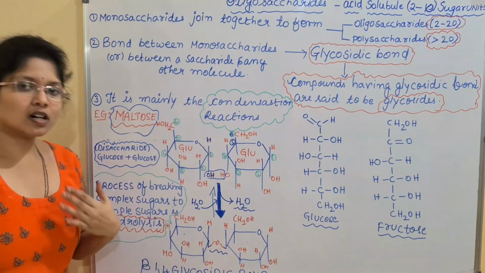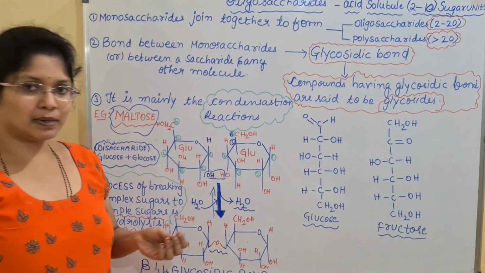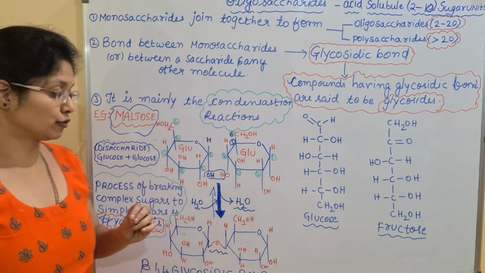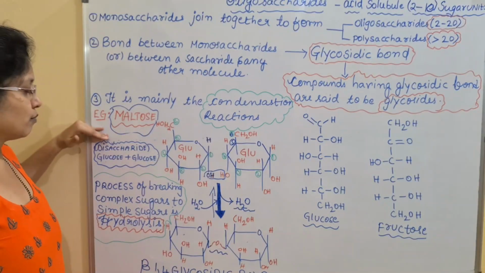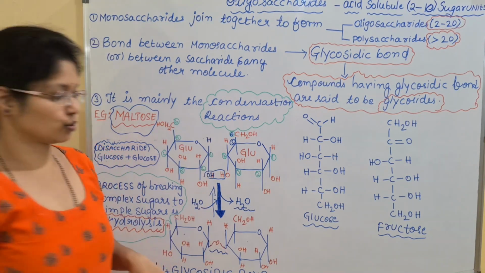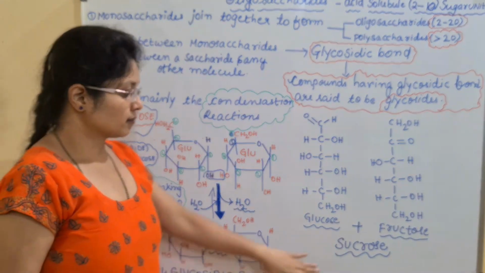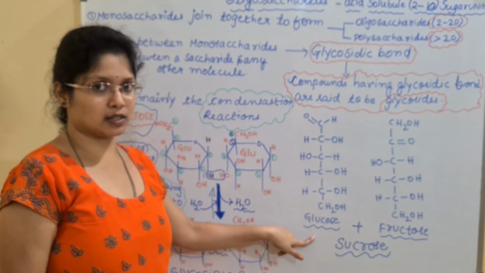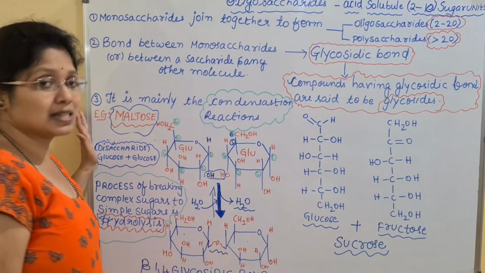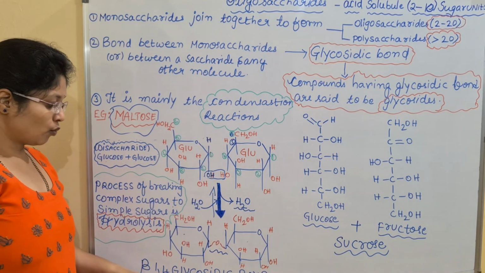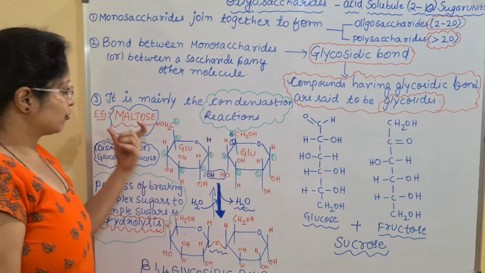Okay, so we will be working with another example, and here I will be taking the chain structure so that it will be very clear for you. So this is a structure of maltose. Now we will be working with the other example, that is sucrose. Sucrose is again a disaccharide and it is made up of 2 different sugars. In maltose we have similar sugars, glucose and glucose, they join together to form the 1,4 glycosidic bond and it will form the maltose.